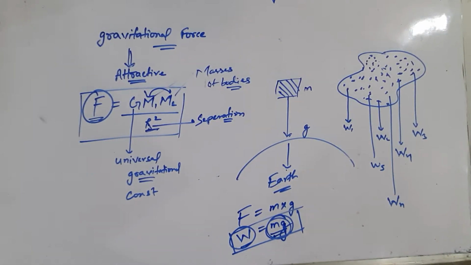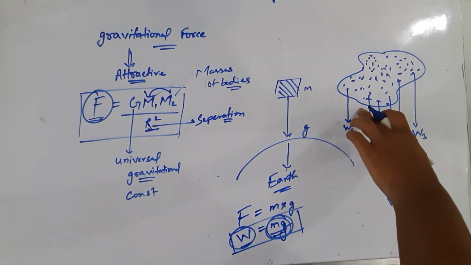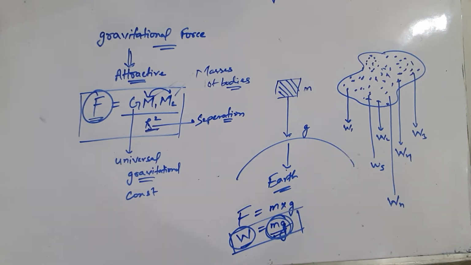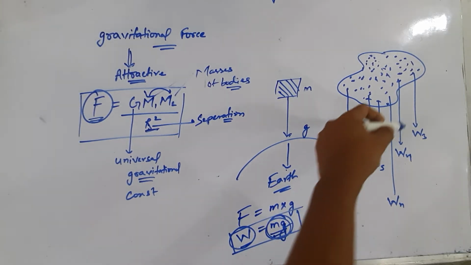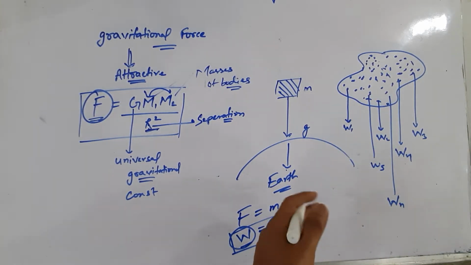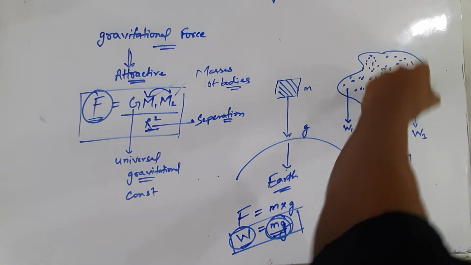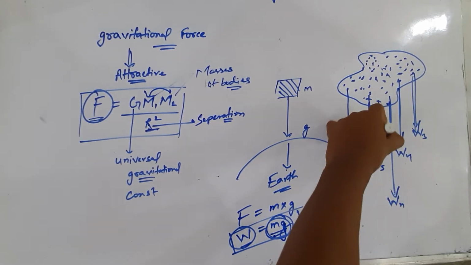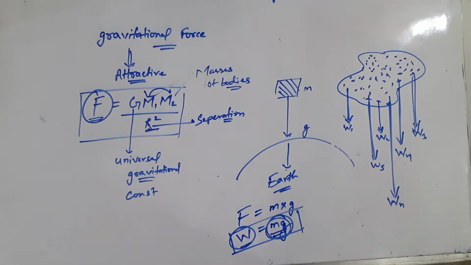Here, the size of the body is considered to be very small as compared to the size of the earth. So we can consider that all these weights are parallel to each other. That means all these weights, that is the forces, are acting parallel to each other and along the same direction.